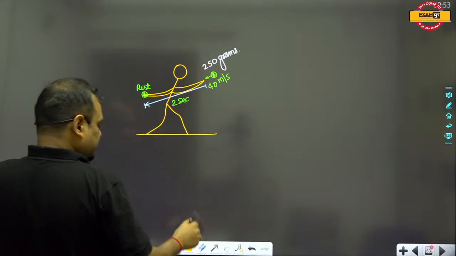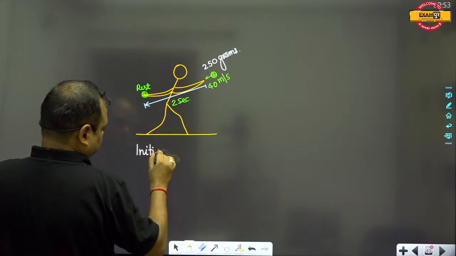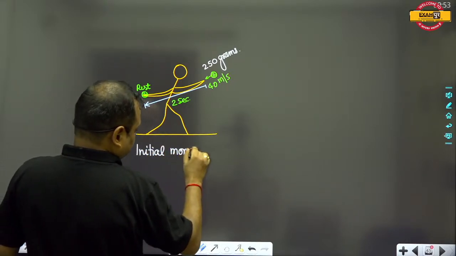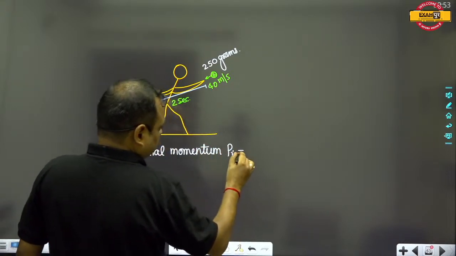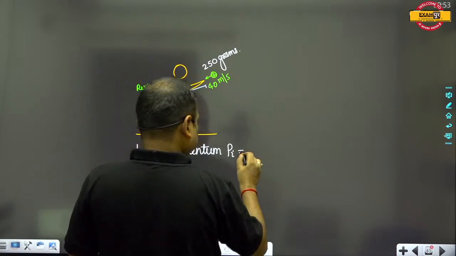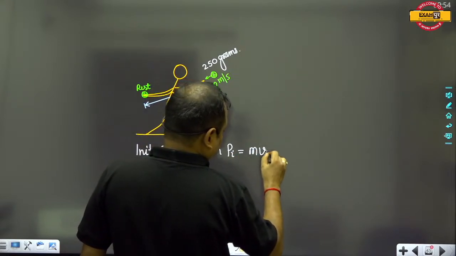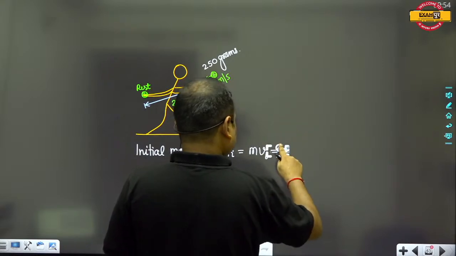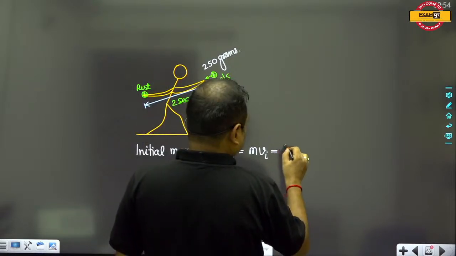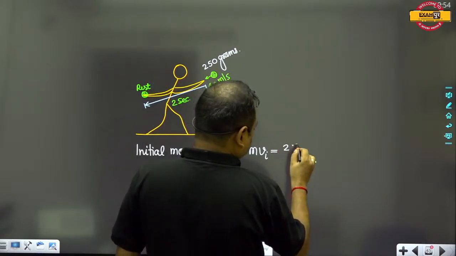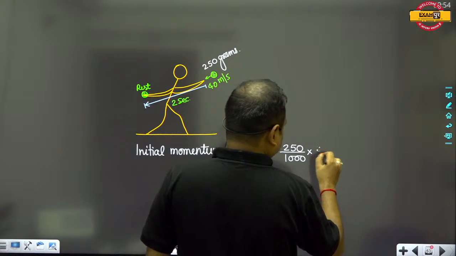So the initial momentum pi will be equal to m into vi, and this will be equal to 250 grams. 250 grams means 250 upon 1000, multiplied by 40 meters per second.